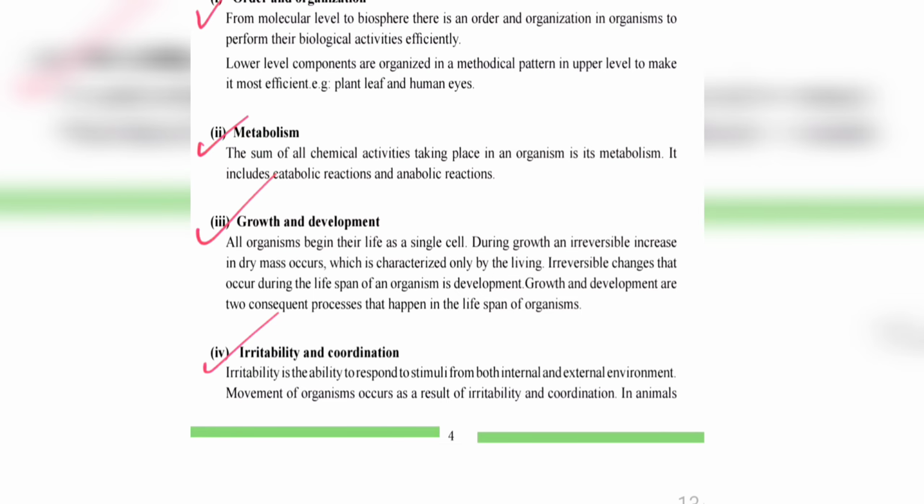The next is metabolism. The sum of all chemical activities taking place in an organism is its metabolism. It includes catabolic reactions and anabolic reactions. Growth and development: all organisms begin their life as a single cell.